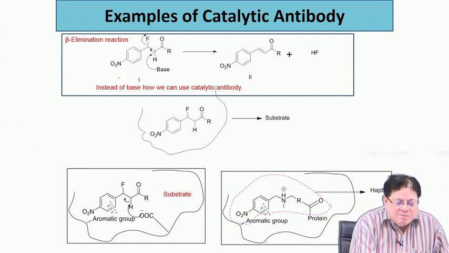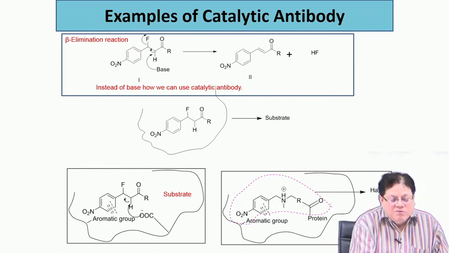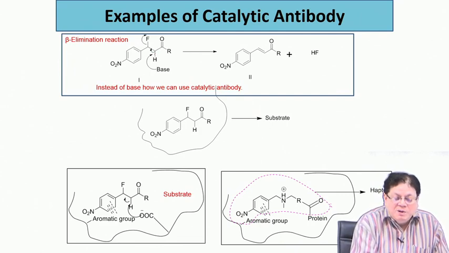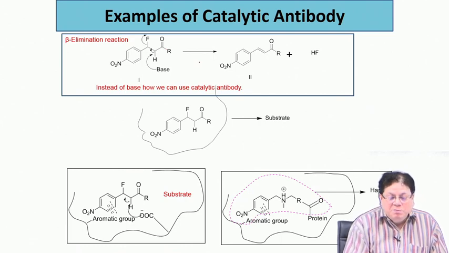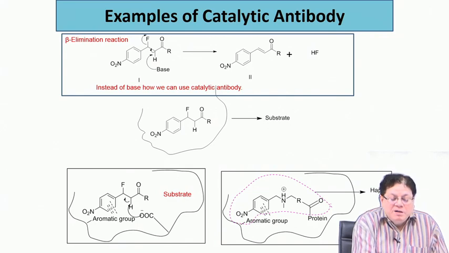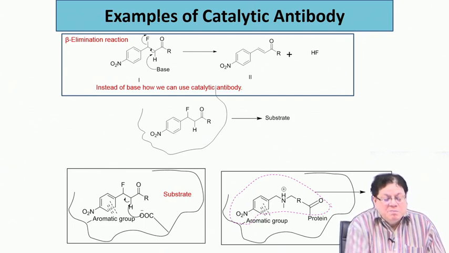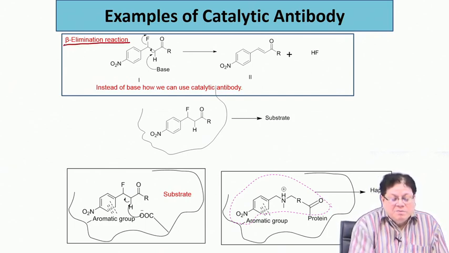See, there is a molecule, a nitrophenyl with a fluorine at the benzylic carbon, and then there is a hydrogen, and this hydrogen has been made quite acidic because there is a carbonyl group attached to it. We know that if I want to make a double bond here, I will definitely add a base, and the mechanism is that the base abstracts the hydrogen, the C-H bond pair goes here and the fluoride leaves. That is the simple mechanism. So, it is a beta elimination reaction.